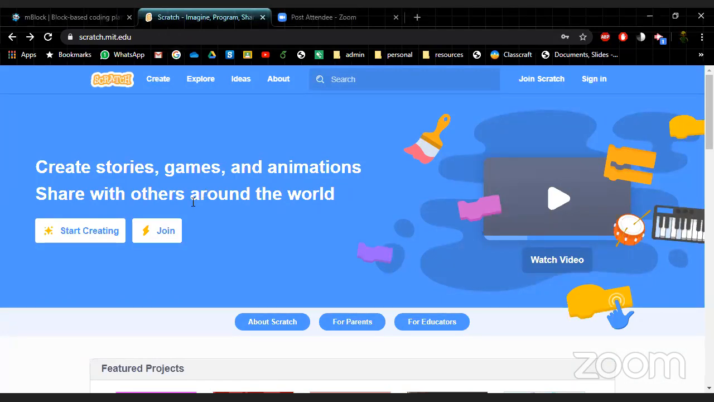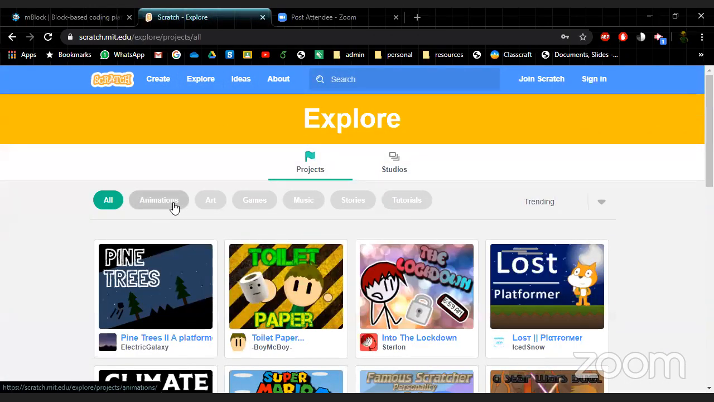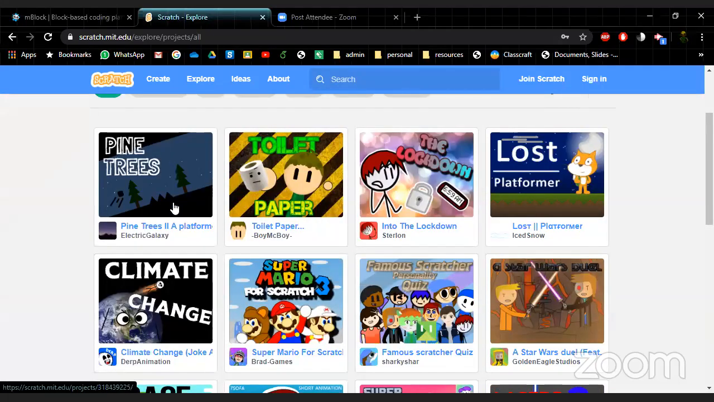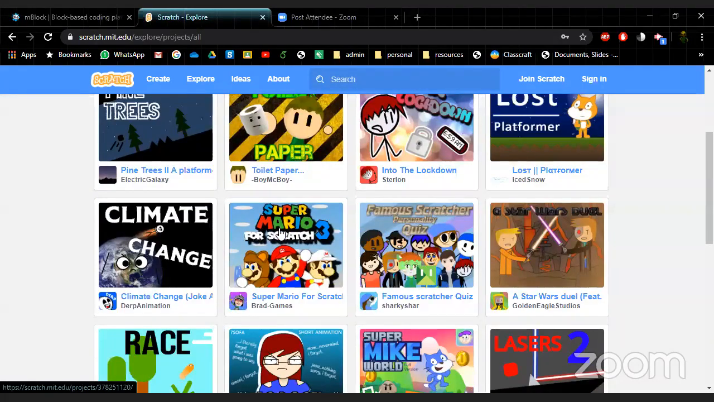Then we also have Scratch. Scratch is basically the most popular one. I think most people use Scratch on the internet these days. What I like most about it is that you can download it onto your computer, and you can also create stuff on the web. And what's really nice is you can explore and it will show you things that other people have done. So for example, here, someone has written a game for Super Mario 3.